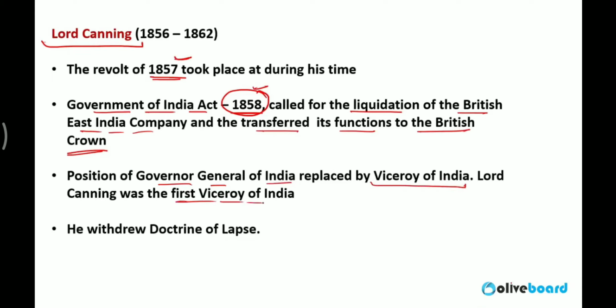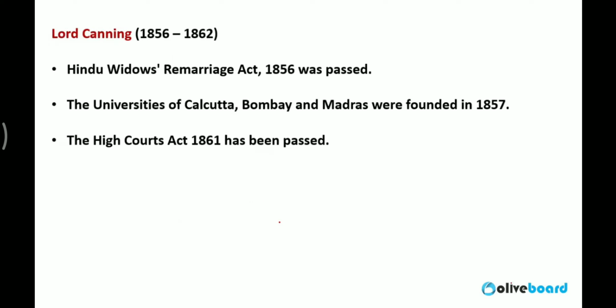Lord Canning was the first Viceroy of India. He withdrew the doctrine of lapse policy implemented by Dalhousie. The Hindu Widow Remarriage Act was passed in 1856. It was a great move by Canning, but it was opposed by the Indians. Indians thought that the Britishers were interfering in Hindu tradition. The Universities of Calcutta, Bombay and Madras were founded in 1857 at the time of Lord Canning. The High Courts Act 1861 was passed.